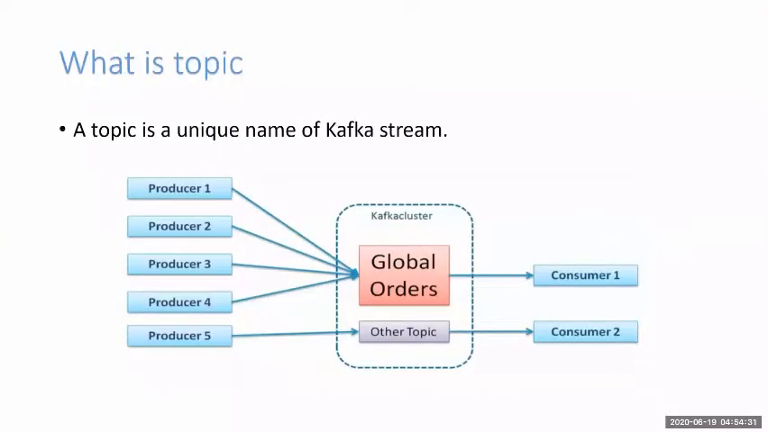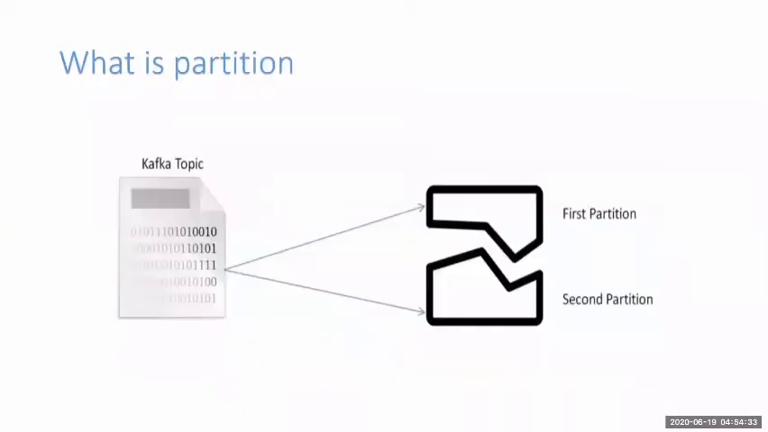So in the next slide, I have covered partitions. What happens if you have a single broker and you have a topic? A topic is nothing but just a stream, right? So there could be a huge amount of data on this single topic. What happens with the broker? It may be possible that the broker does not have that much capacity to hold that information.